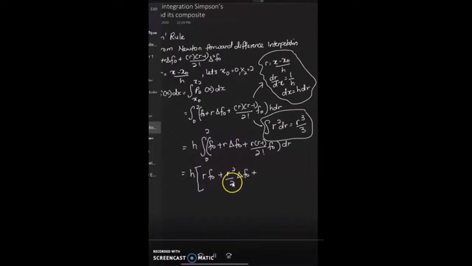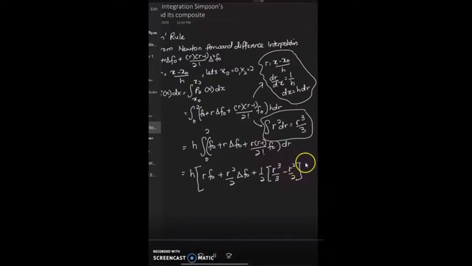The integral of r delta f0 is r power 2 divided by 2. The r squared term gives r power 3 divided by 3 minus the integral of r, which is r power 2 divided by 2, dr. This is an integral between 0 and 2.